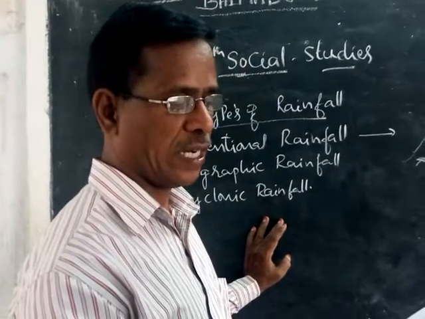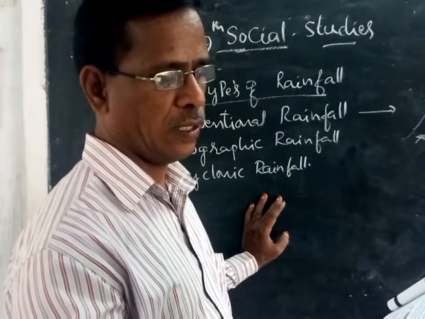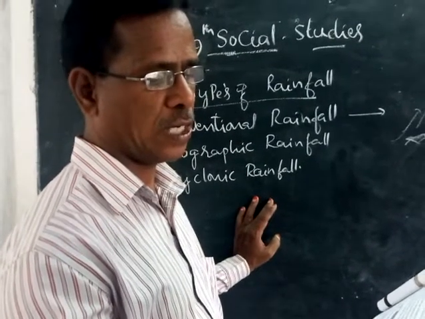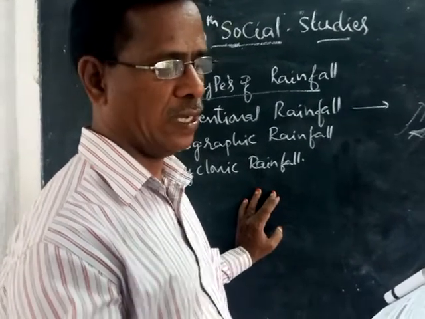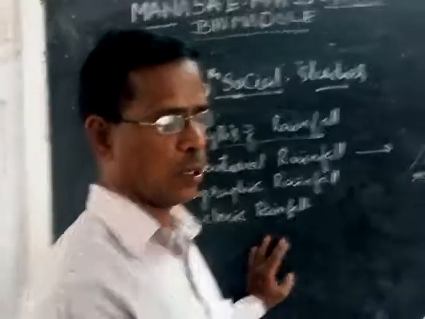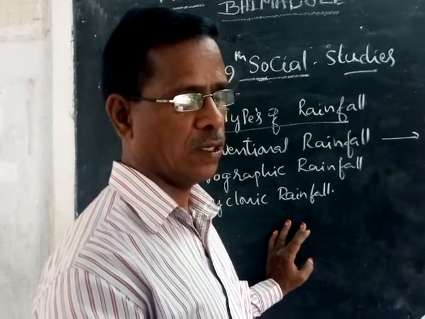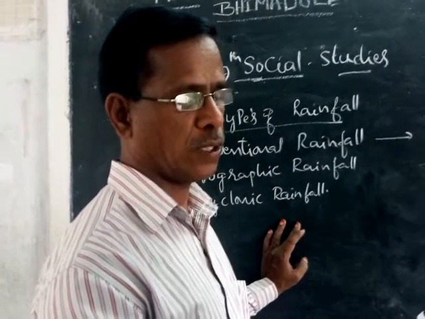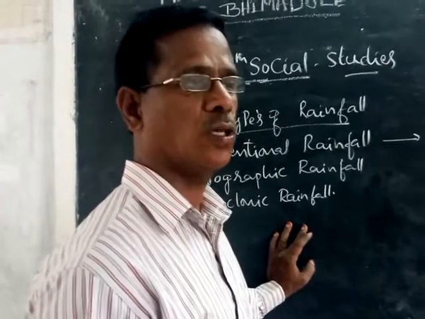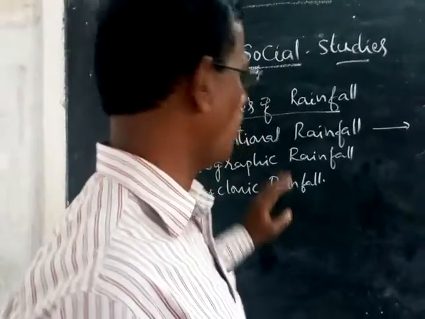When strong vertical currents cause atmospheric condensation at high latitude and low temperature, ice crystals grow gradually in size, but do not fall because of the ascending currents. Eventually, the ice crystals grow into a large size, a few centimeters in diameter, and fall down as solid masses. These precipitations are called hailstones. This is how hailstones are formed. Now you can understand the types of rainfall, three types are there.